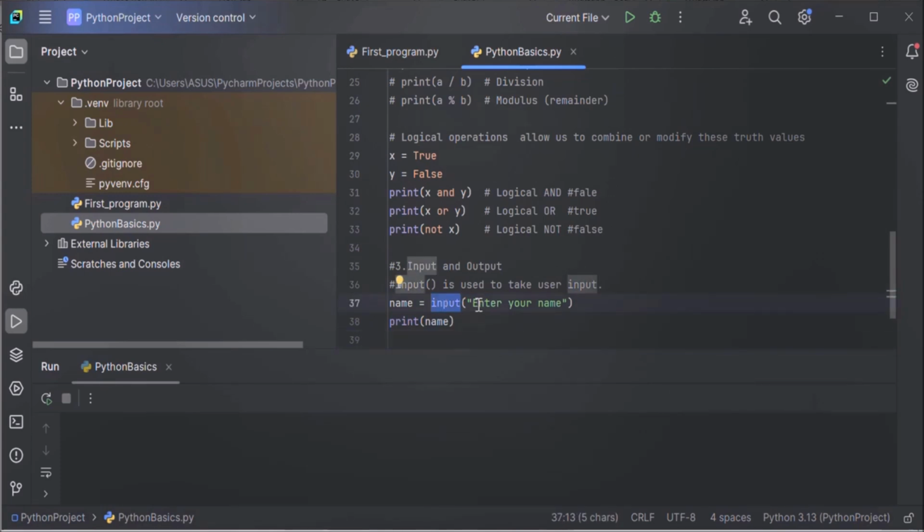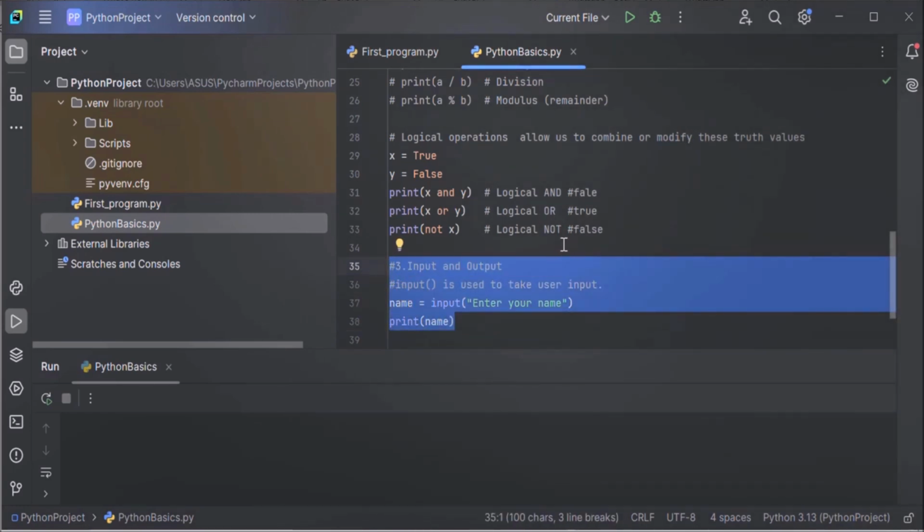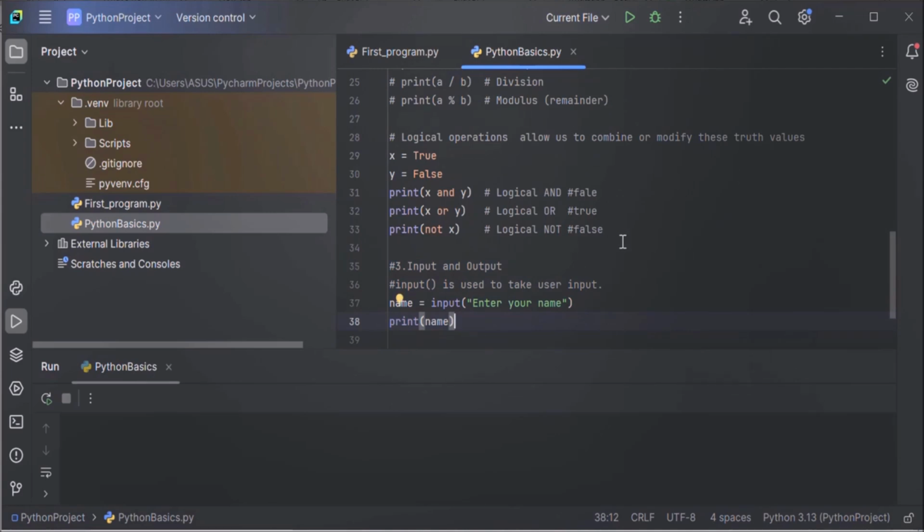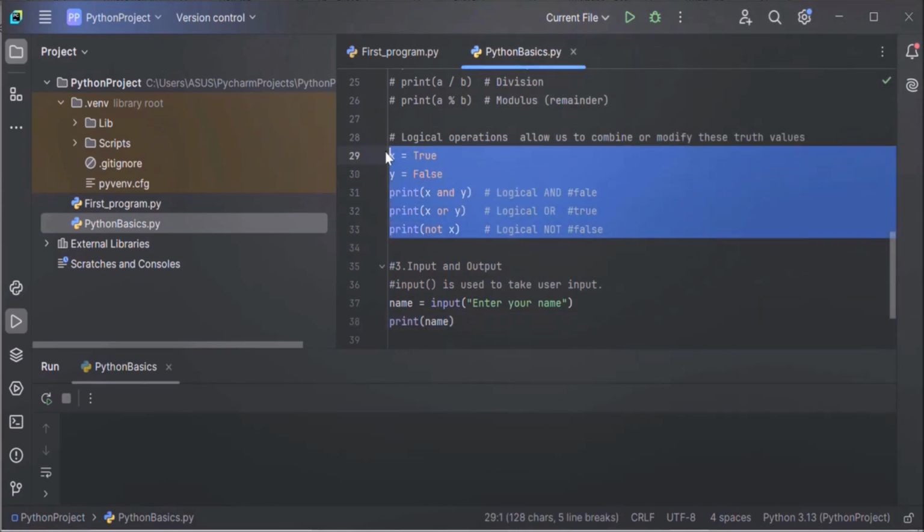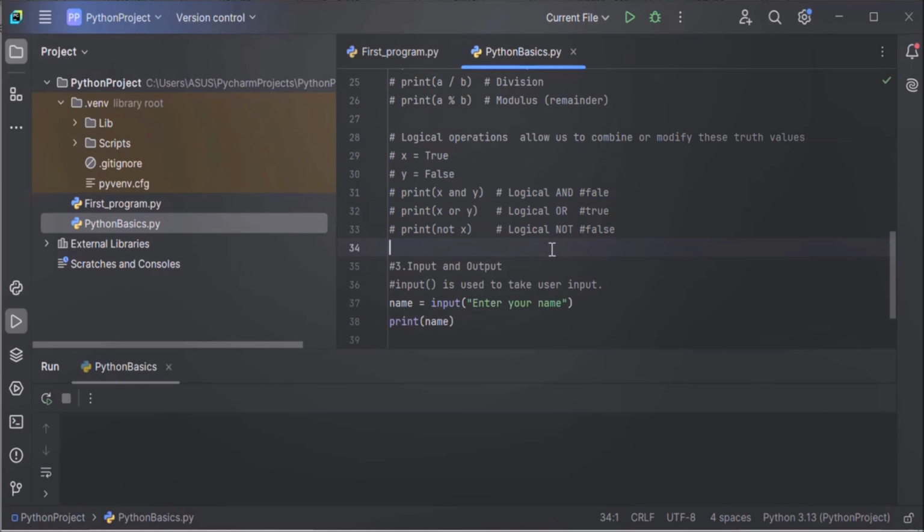This input method will display the "enter your name" message to the user, and the user will enter his or her name, and that name will be stored in this name variable, and here I am printing the value stored in the name variable. Now let's see the output. Let's execute this code. Before I execute this code, I just comment out this logical operation section so that our output is neat.